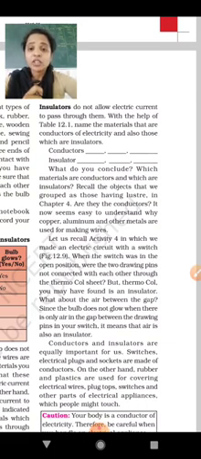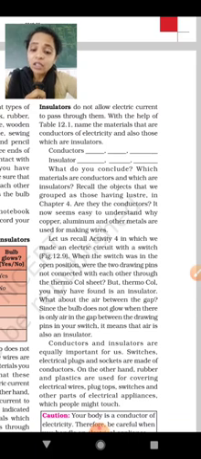As we were there in chapter number 12, on page number 122, let's start from that page. In our previous video, we have learned about conductors. So what do you mean by conductor? Let's recall one more time. The material which allows the current to pass through it is called a conductor.